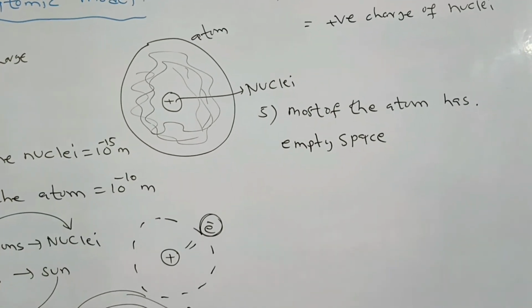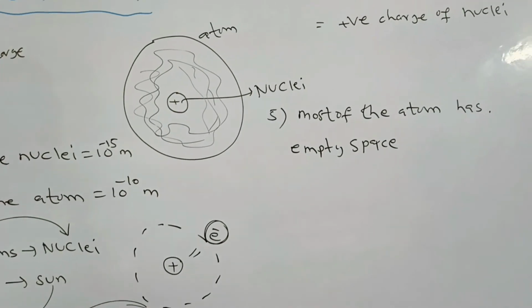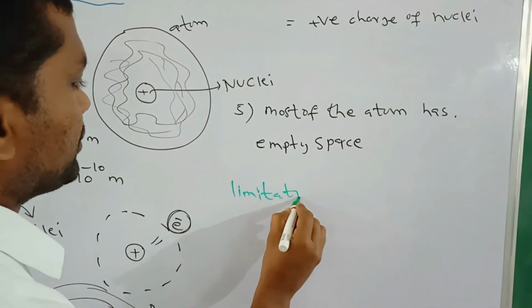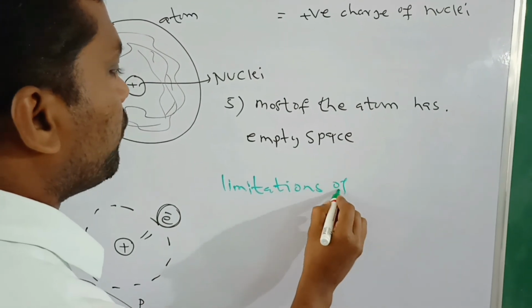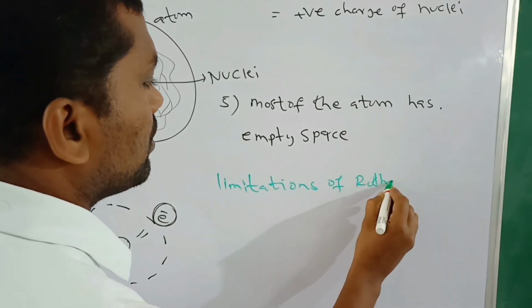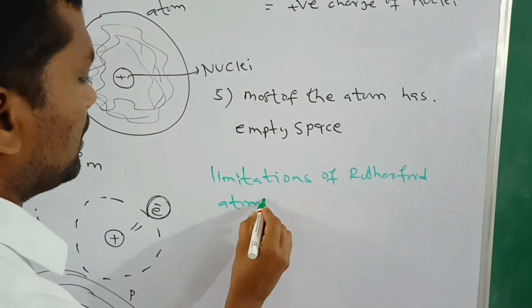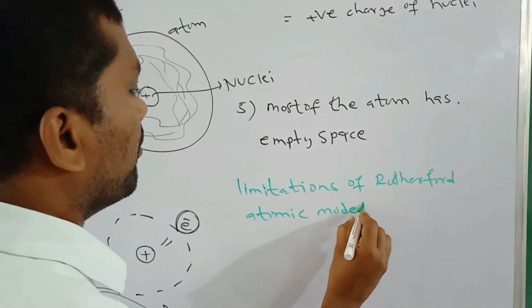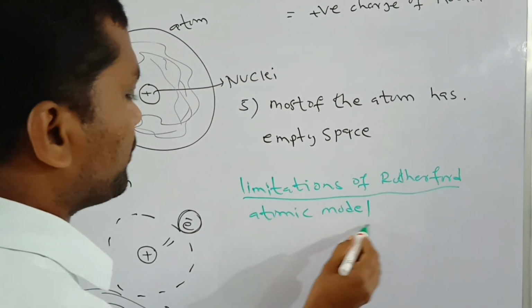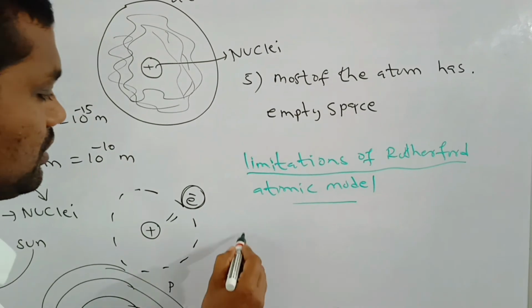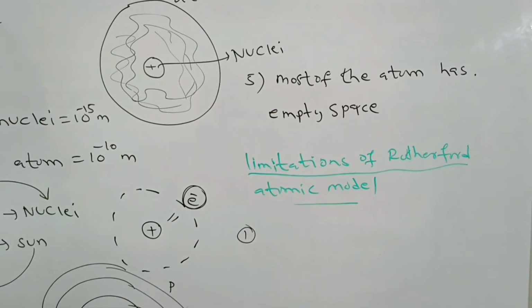And next, we take the drawbacks, the limitations of the Rutherford atomic model.